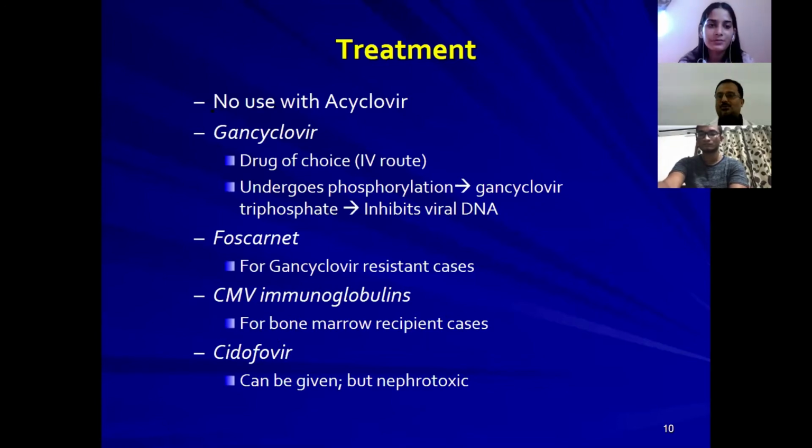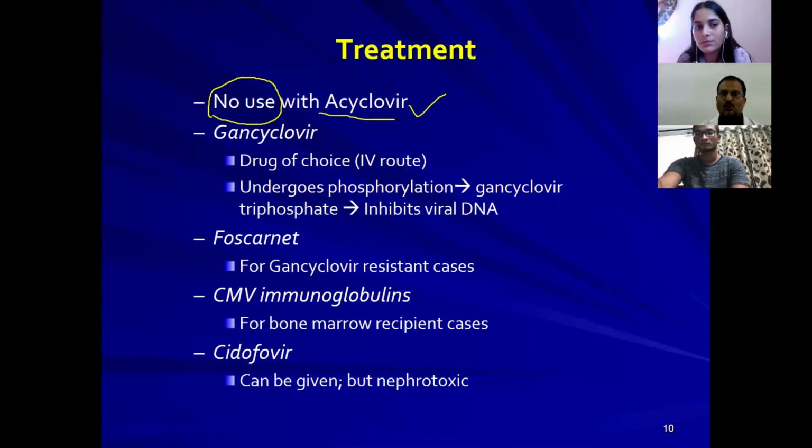So remember, so far for the herpes viruses, the drug of choice was acyclovir. Here remember, no use at all with the acyclovir. Acyclovir is no use at all for cytomegaloviral infections. The main reason for this is cytomegaloviruses are lacking thymidine kinase enzyme. The thymidine kinase enzyme is useful for the replication of the DNA in the herpes viruses, whereas cytomegaloviruses are lacking the thymidine kinase.